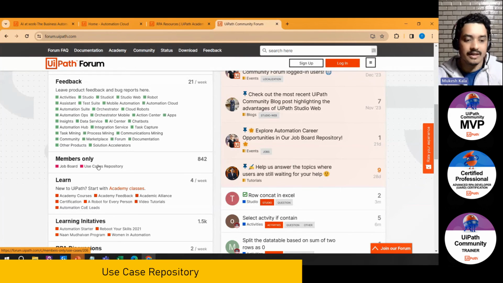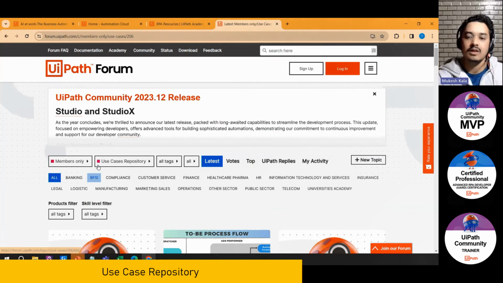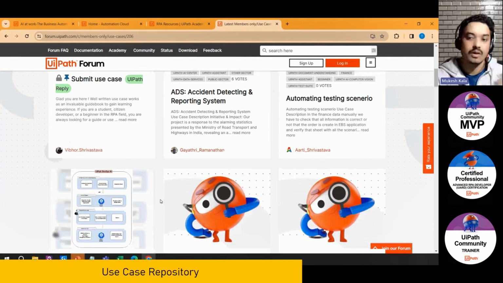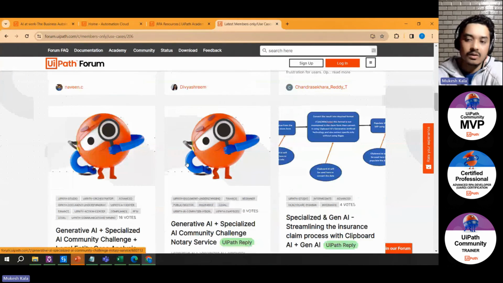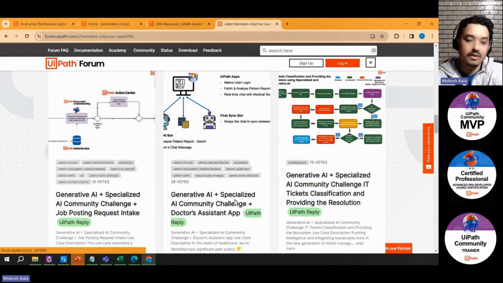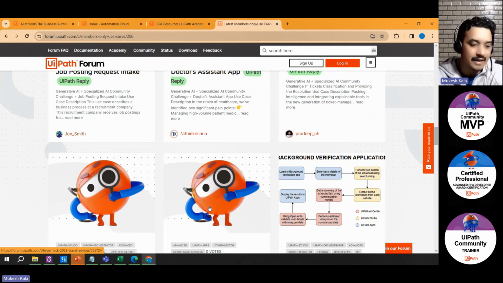Use case repository is a place where you have all the automation use cases for you to understand. See, accident detecting system, in case you want to understand how the industry works on that. All these use cases are available for you. Click on that, read about the use case, practice it, and you can get started. A lot of resources, everything available for free. The only thing is you have to just get started.